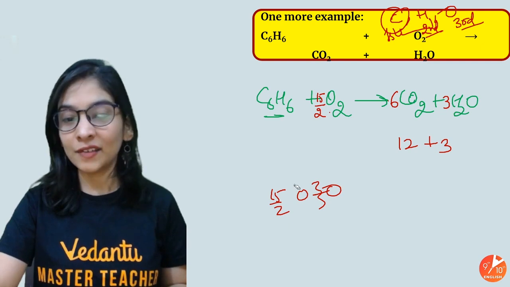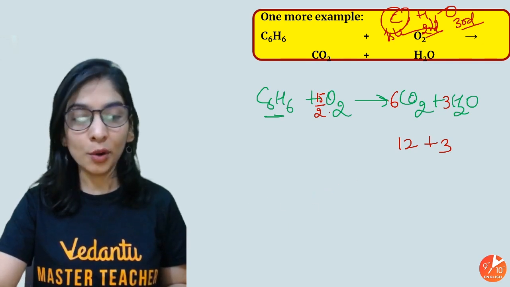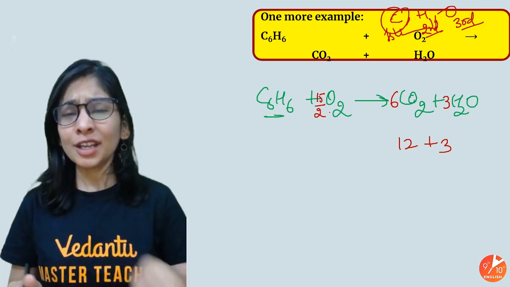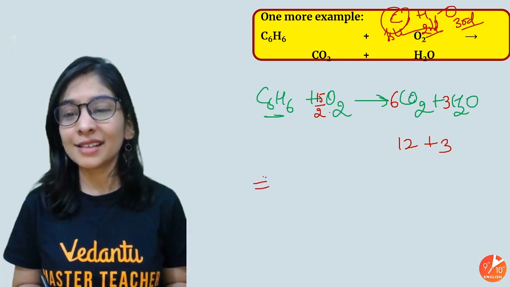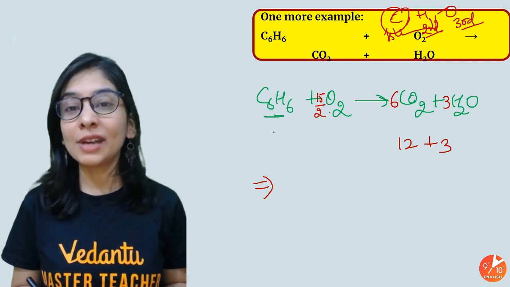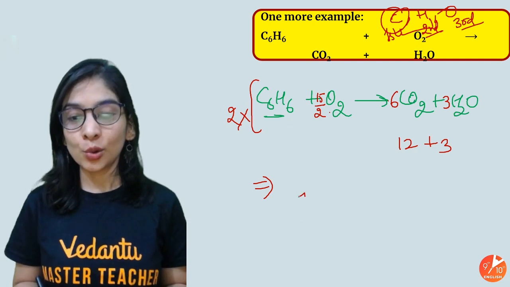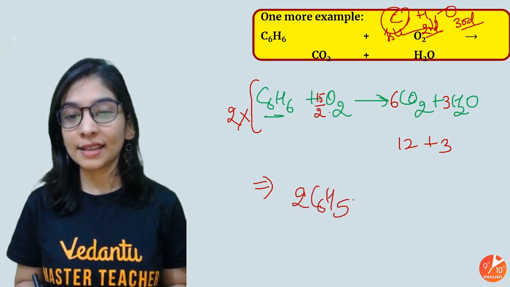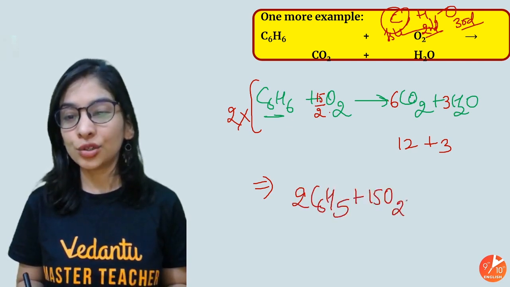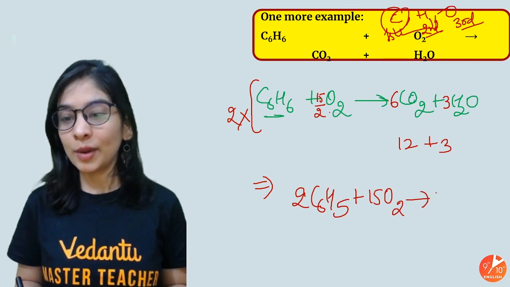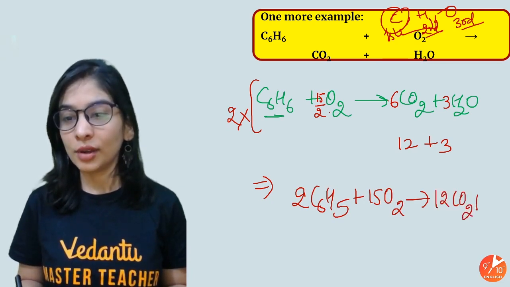The number of carbon, the number of hydrogen and the number of oxygen is balanced. Let me erase this and tell you one more way to write it in a better way, because using a fractional number doesn't look nice. What will I do? To cancel this 2, I can multiply the whole equation by 2. So it's 2C6H6 plus 15O2 gives me 12 CO2 and 2 into 3, 6 H2O.